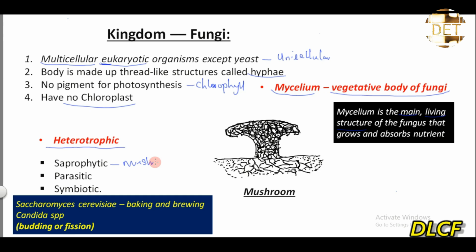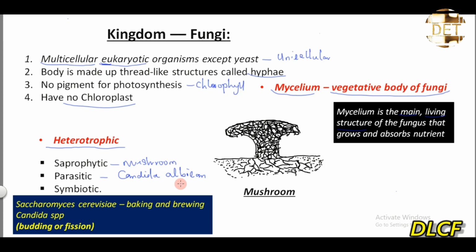So when you see mushroom, it grows usually on dead wood. Why? Because it's feeding on those dead decaying what? Wood. Then, heterotrophic nutrition in fungi can be saprophytic. It can be parasitic, which means that they feed at the expense of other organisms. Example is Candida albicans.